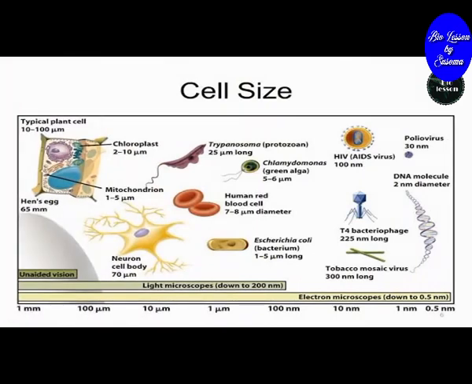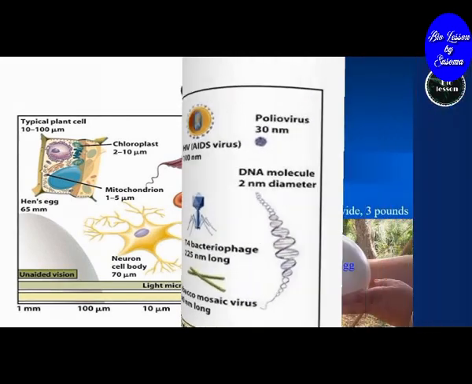Cell size. The size of the cell is variable depending upon the type of organism. Some are microscopic while some are visible with naked eyes. Their size may vary from 0.2 mm to 18 cm. The size of a typical cell in a multicellular organism ranges from 20 to 30 mm.